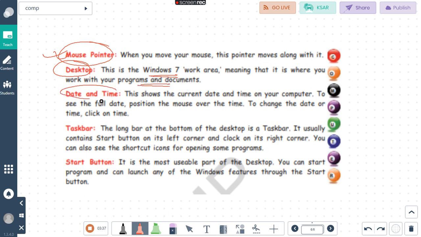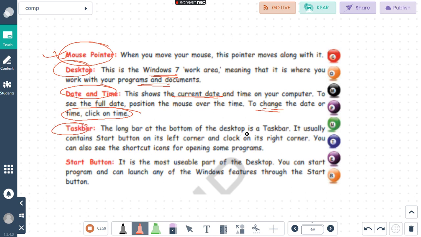We can see the date and time right below on the right-hand side of the computer. By clicking on the date and time, we will be able to see the clock as well as the date. To change the date or time, we have to click on the time or date option. So, we can also change the time or date.